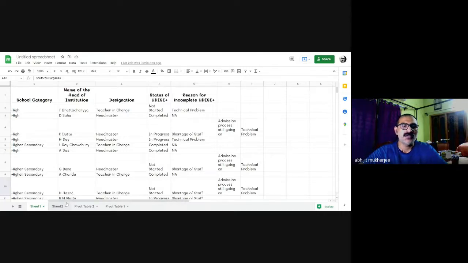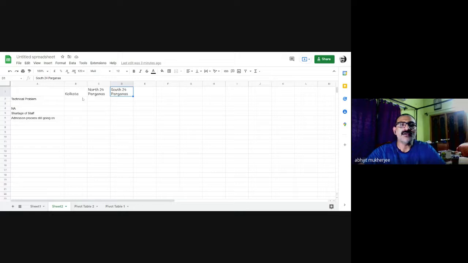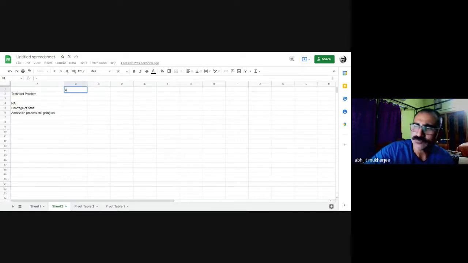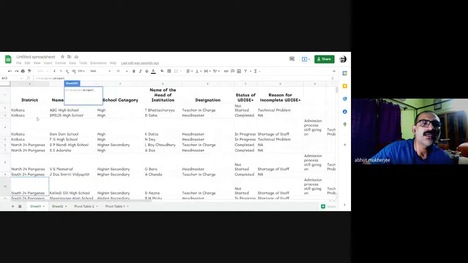Now I can write the names, or I can use this function. The same thing will happen. I can write the names with Control C, Control V, or I can use this function here: equal to TRANSPOSE, UNIQUE, and go back to my first column under the district.